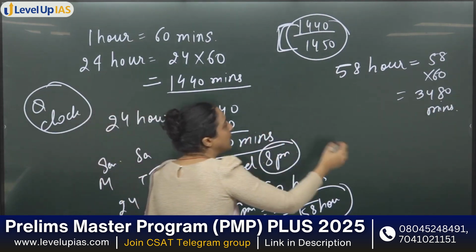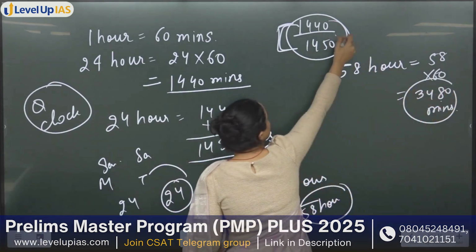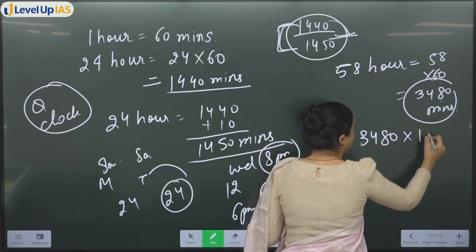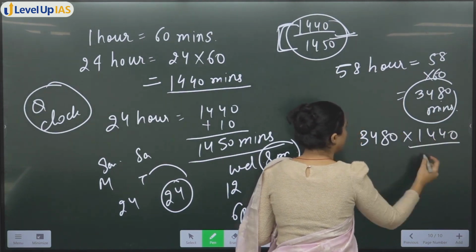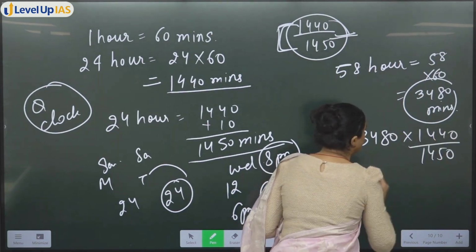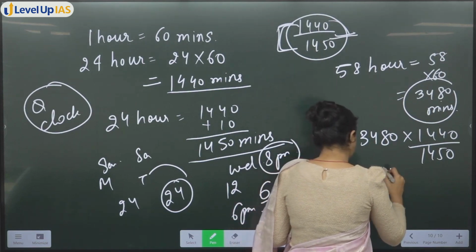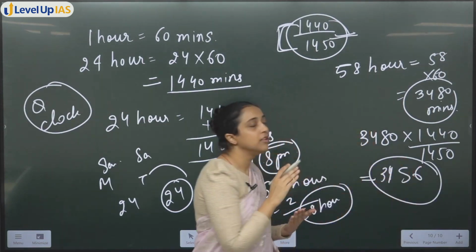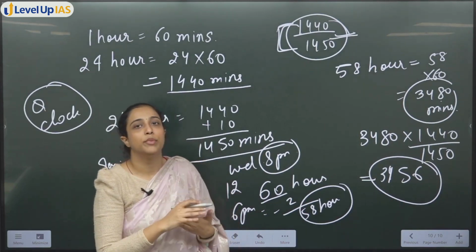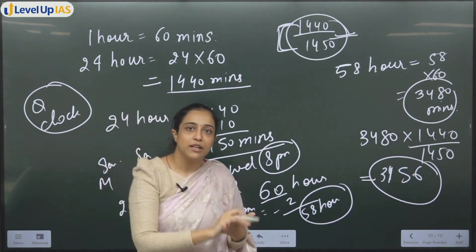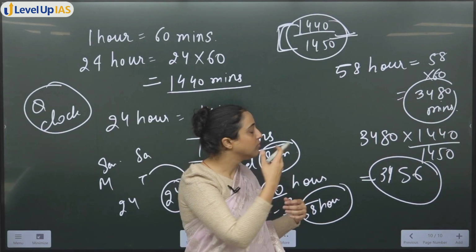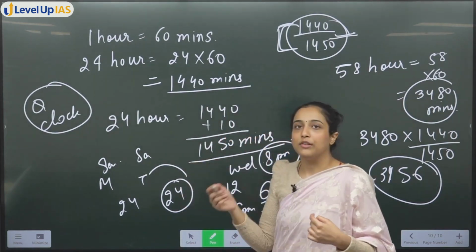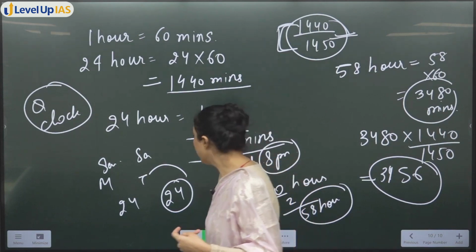अब देखो 3480 minutes है, but your speed is what? This is your speed. That means 3480 multiply by 1440 divided by 1450. You will finally get 3456. These many minutes are actually completed. Now you divide this by, convert it into days and hours and everything. So again you will get that only 536. ठीक है.